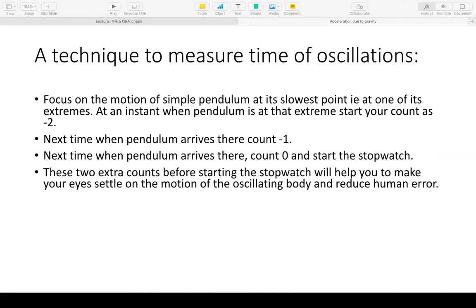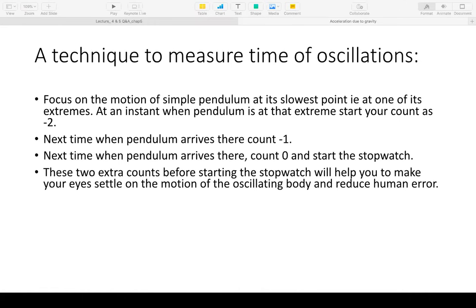Once you release it, it's going to go all the way to the center, then go to the other side, all the way to the left, and then come back to the center and then reach the right extreme position. So from right to the center, left, center, right, that is one full oscillation.